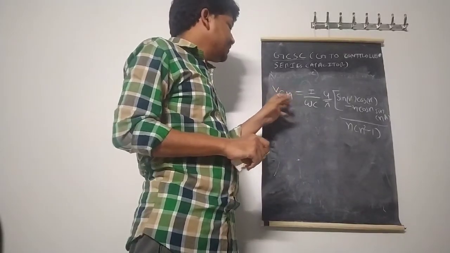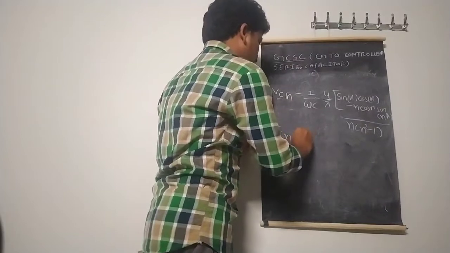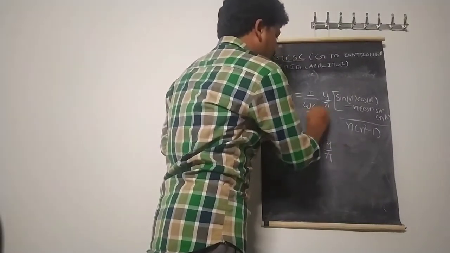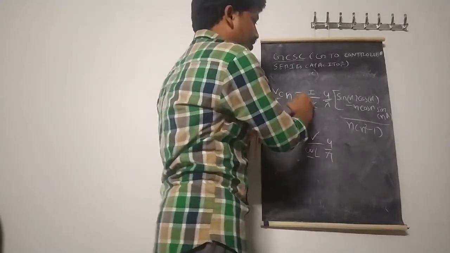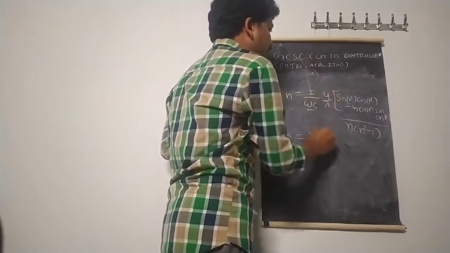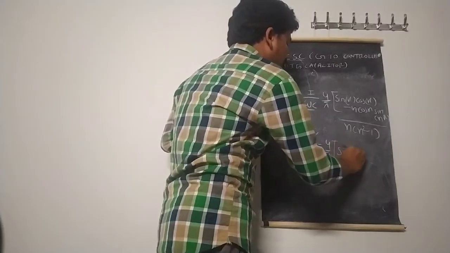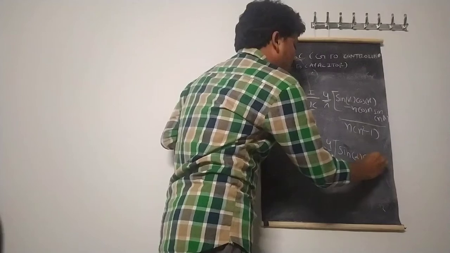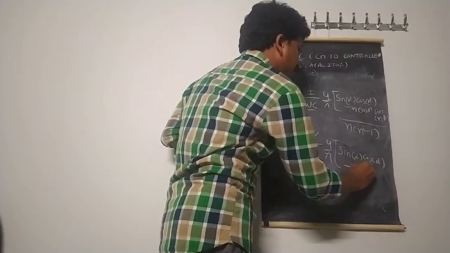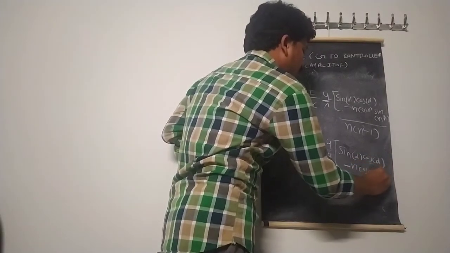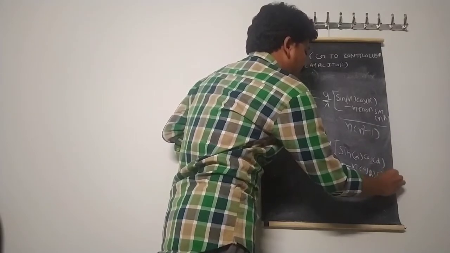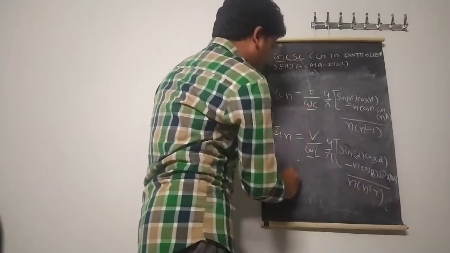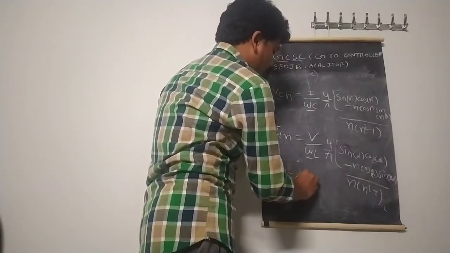ILN అన్నాం అక్కడ, ILN అని రాసు. ILN is equal to V by omega L into 4 by pi because of omega C place to omega L వస్తుంది because of reactor, again capacitor because of GCSC series capacitor into అక్కడ sin alpha because of this is the turn of delay angle, but here alpha, sin alpha cos alpha minus n into cos alpha into sin n alpha by n into n square minus 1,